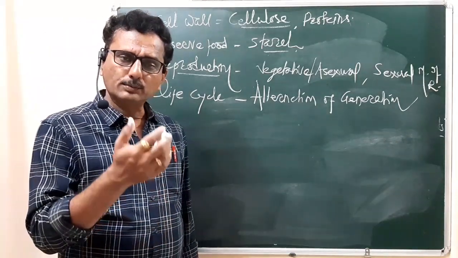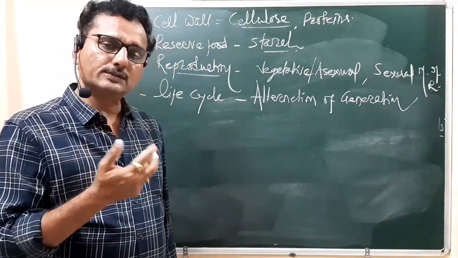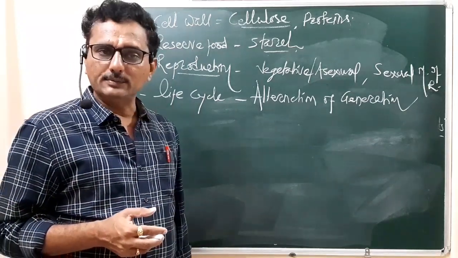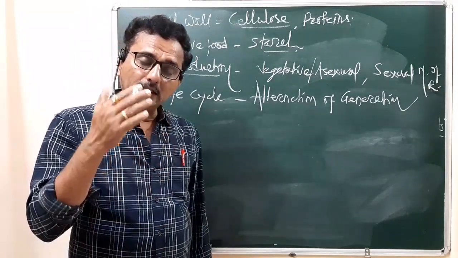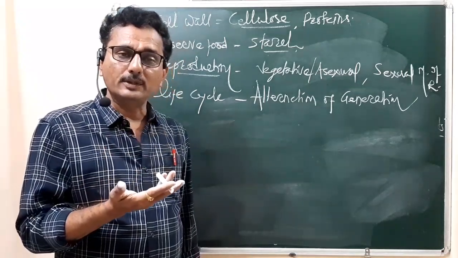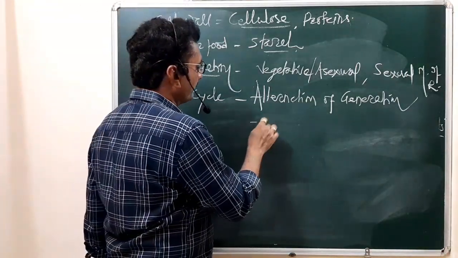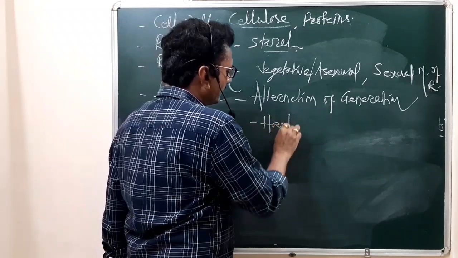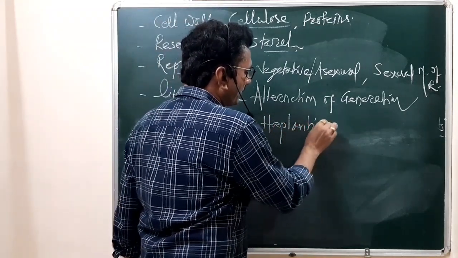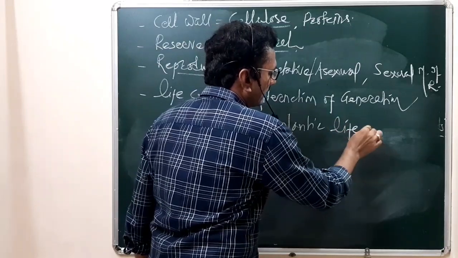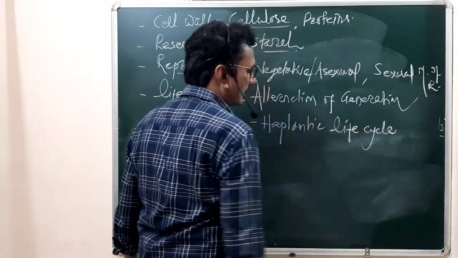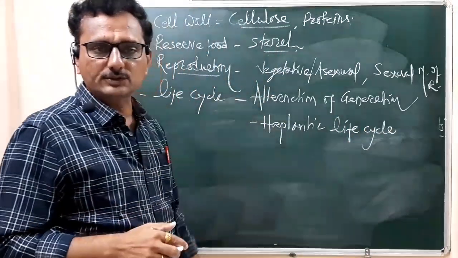So it shows various types of life cycle. When the haploid phase is dominant in the life cycle, it is called a haplontic life cycle.